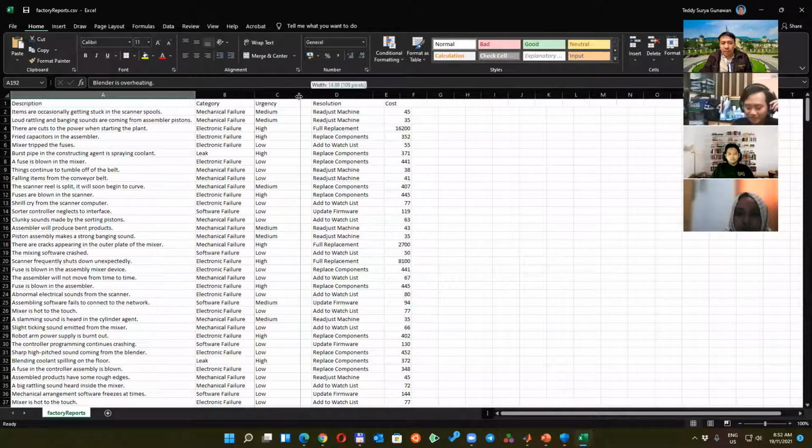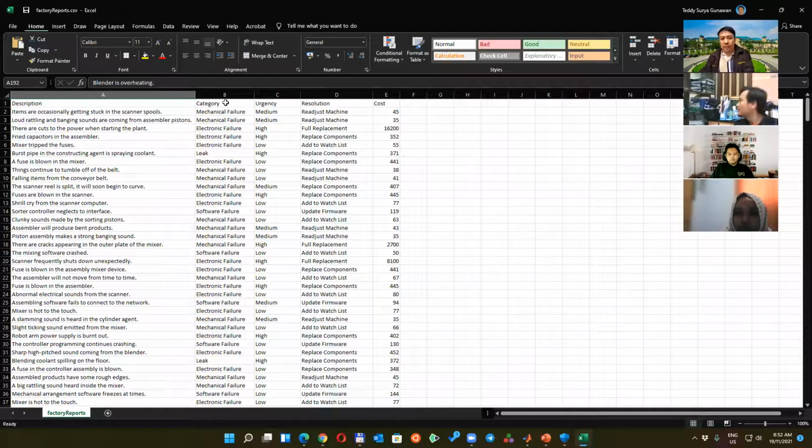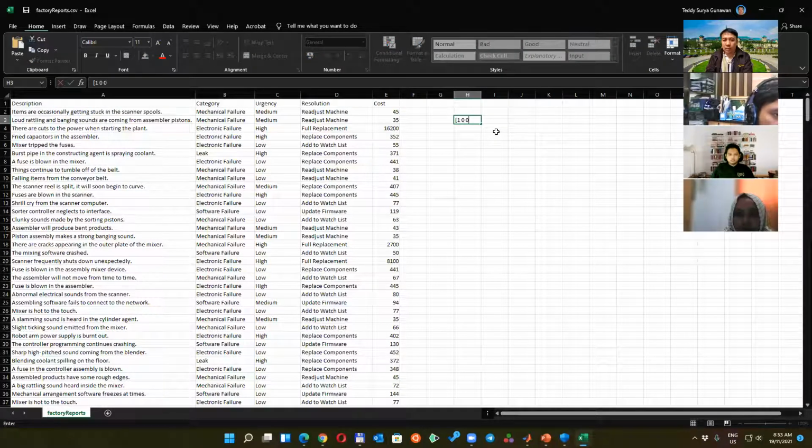Yes. Of course this depends and is different from problem to problem. In this factory, for example, they have only these four major categories: mechanical, electronic, leak, and software. They categorize any report into these major categories. If they need more categories, yes, they can. Because when you go into the software layer, mechanical failure, for example, will be 1, 0, 0. If you have 5 categories instead of 4, then you just add more here.